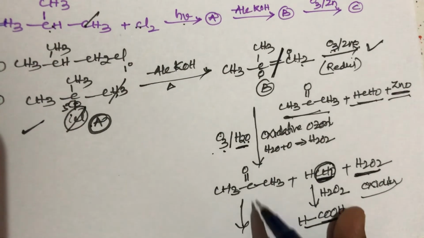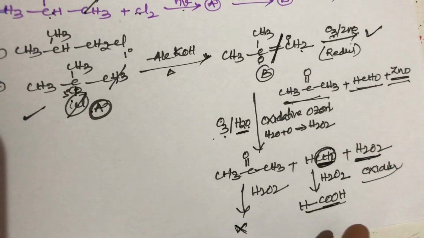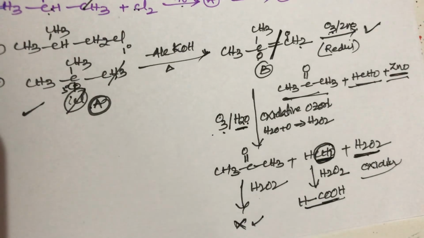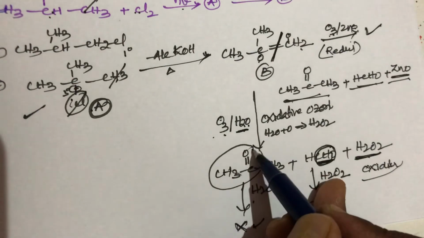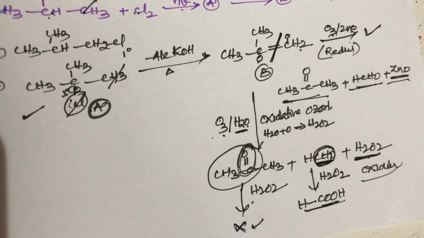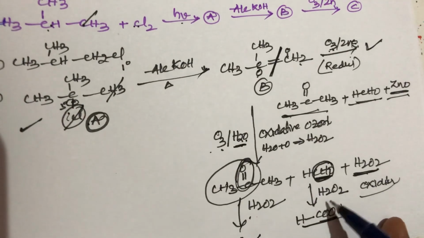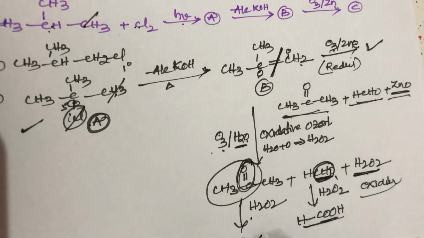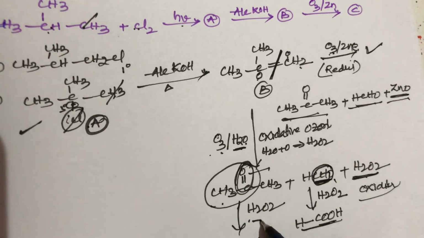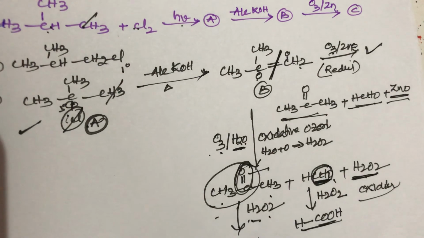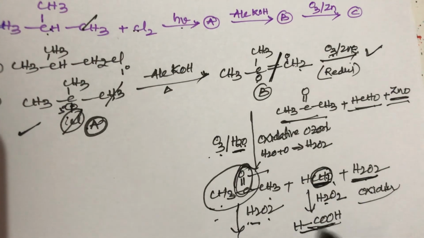But when acetone reacts with H2O2, what happens? There is no reaction. This is very important, student. H2O2 cannot oxidize the keto group. Simply remember, student, H2O2 is a mild oxidizing agent. It oxidizes only the aldehyde group and cannot oxidize the keto group. So when acetone reacts with H2O2 there is no reaction, but when an aldehyde is oxidized with H2O2 it forms an acid group.